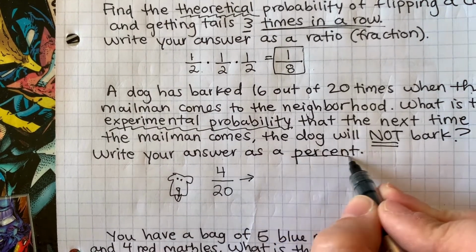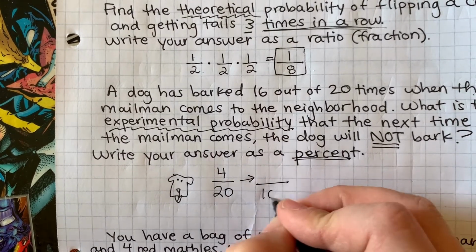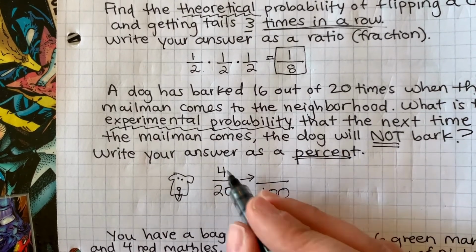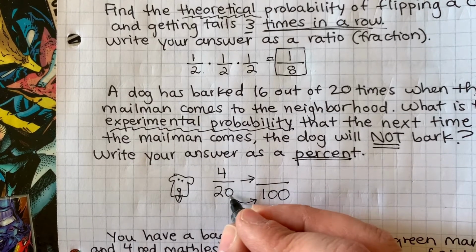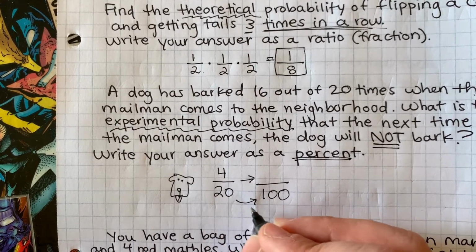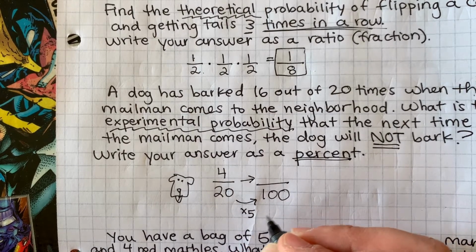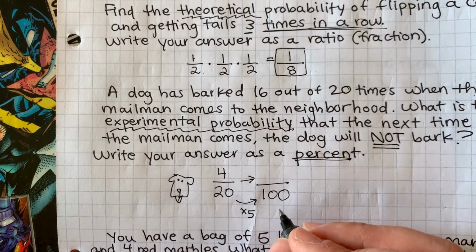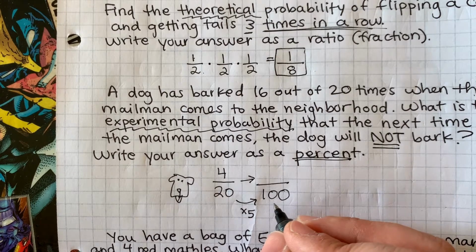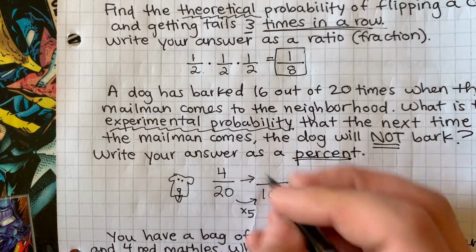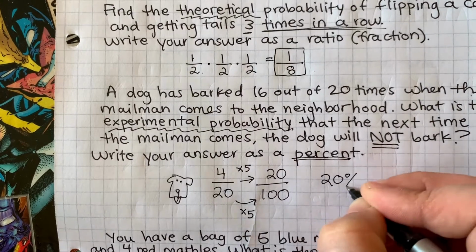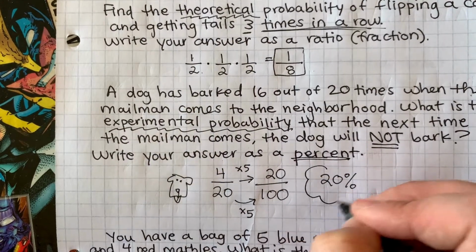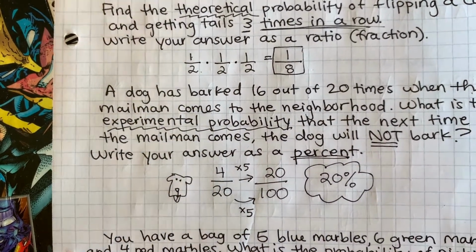Oh my gosh, we need to write our answer as a percent. So I can quickly figure out what is 4 out of 20 as a percent. Well, let's see. 20 times 5 is 100, and 4 times 5 is 20. So there's a 20% chance that doggo will not bark at the mailman.